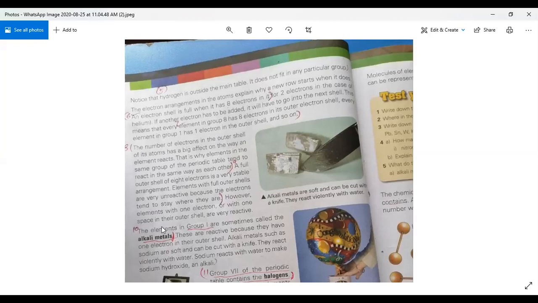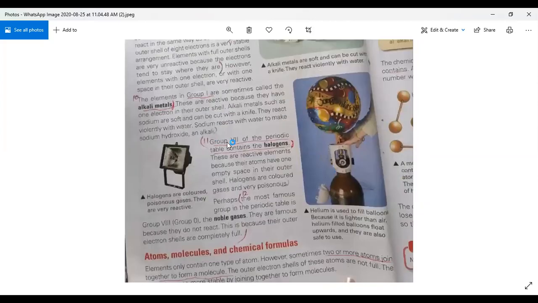Then number 10, the elements in group 1 are sometimes called the alkali metals. Then come to number 11. You can also see group 7 of the periodic table contains the halogens. And then number 12, the most famous group in the periodic table is group 8, group 0. The noble gases, they are famous because they do not react. This is because their outer electron shells are completely full.